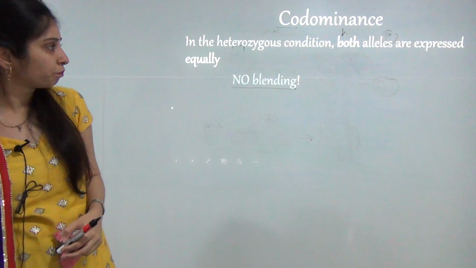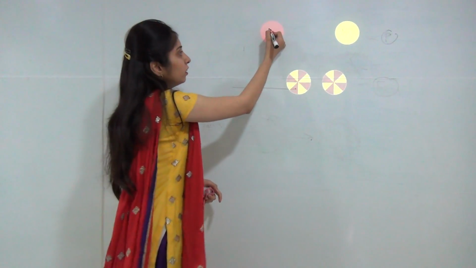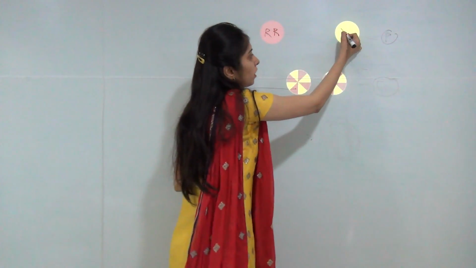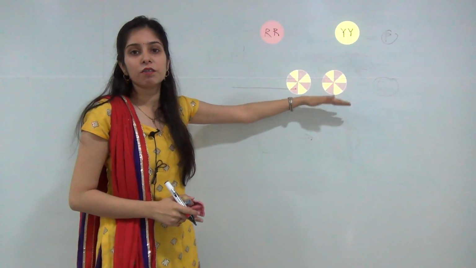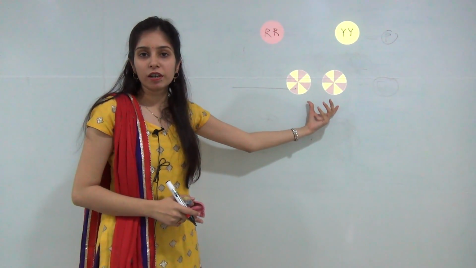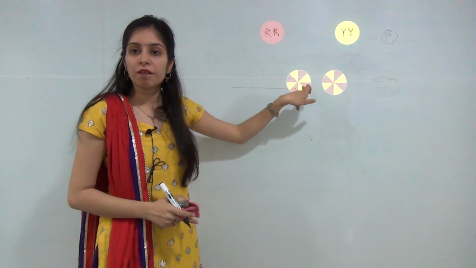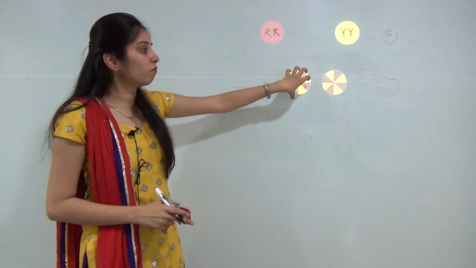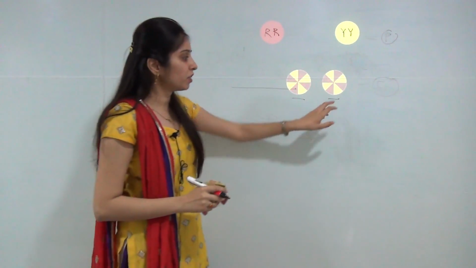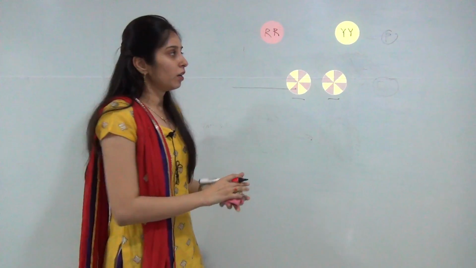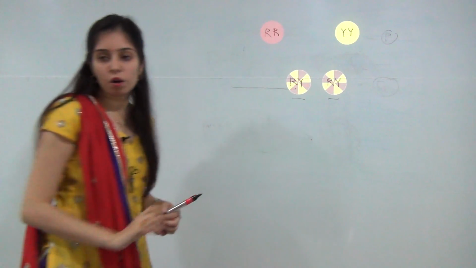For example, if there are two types of flowers, one red and the second yellow. In incomplete dominance, all the flowers were pink, a different phenotype occurring in the F1 generation. But in codominance, both alleles are present in the F1 generation and they show their equal dominant character. So in the F1 generation, there will be a plant which has yellow color as well as red color. So this is called the codominance process.